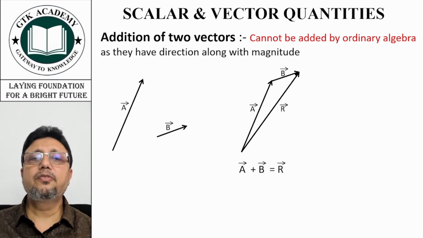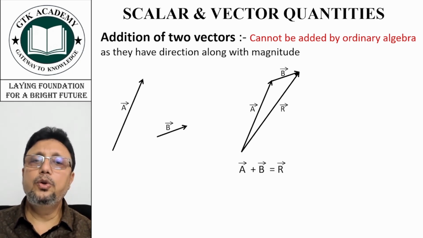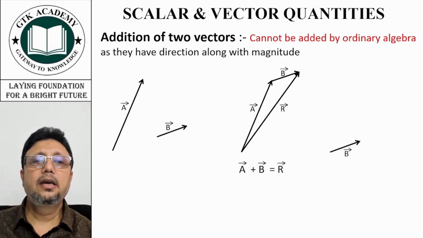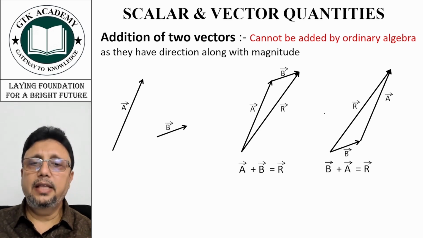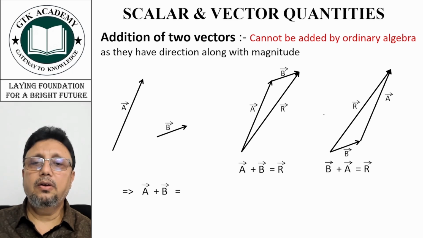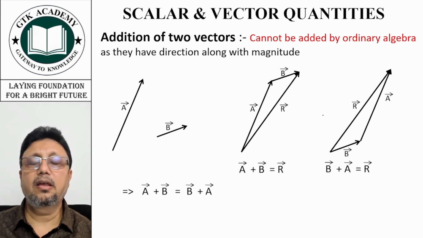Now here we started with A and added B. You can also start with B and add A to that. Now this will be the resultant R, which is the same as here. So B plus A is also equal to the same vector. That means A plus B is equal to B plus A. A vector plus B vector is equal to B vector plus A vector.